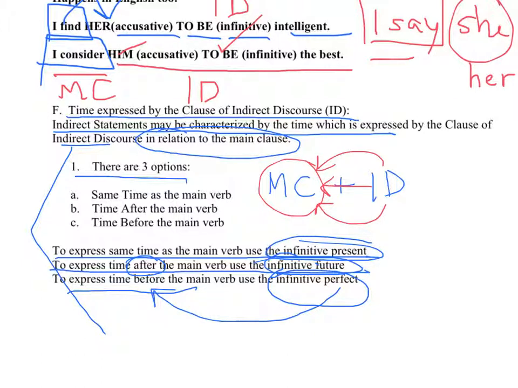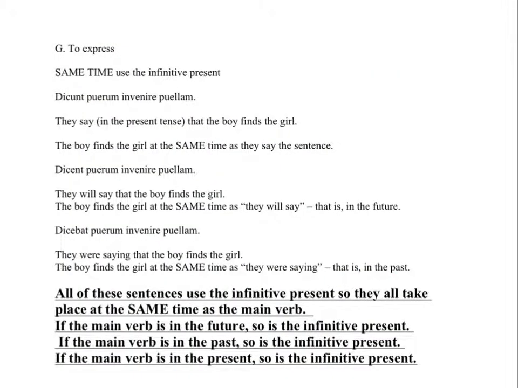It's the past tense. So same time is the infinitive present, time after is the future, and time before is the perfect. Quite logical, yet nonetheless, it's difficult to apply. Look at some examples. Same time I already told you is expressed by the infinitive present.